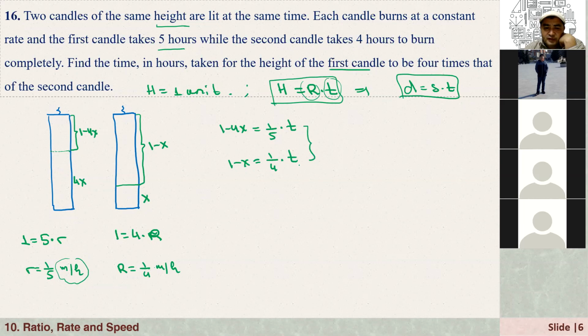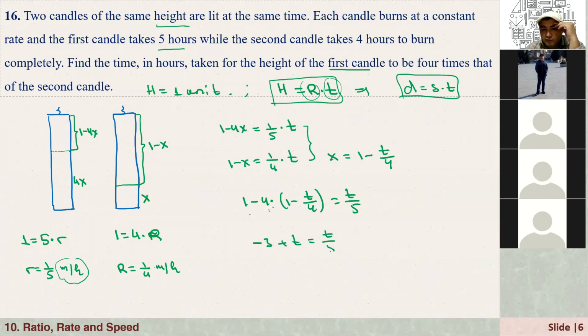How can I do that? From the second equation, I can find x. X equals 1 minus T over 4. Substitute into the first equation: 1 minus 4 times x, where x is 1 minus T over 4. On the right-hand side, we have T over 5. On the left-hand side, 1 minus 4 is equal to minus 3, and minus times minus is plus, 4 times T over 4 is equal to T. That's equal to T over 5.